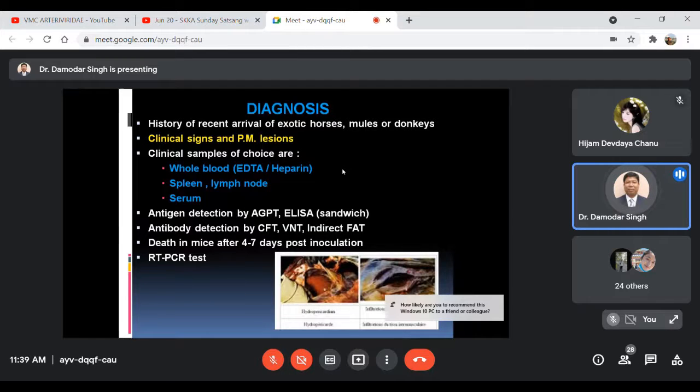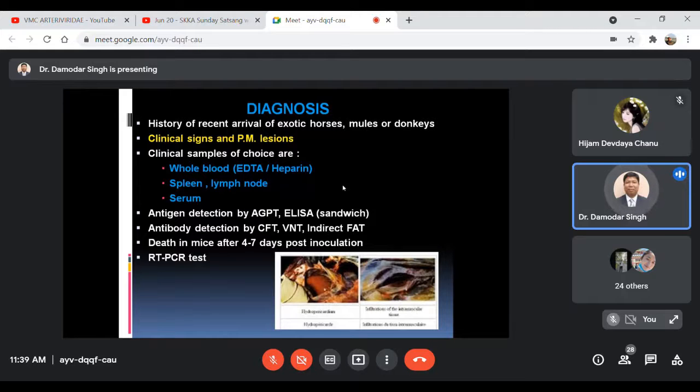The serum also can be separated from the whole blood and utilized for detection of antigen or antibody by AGPT, ELISA, complement fixation test, virus neutralization test, or indirect fluorescent antibody technique. And some inoculation tests also can be conducted using laboratory animals like mice.